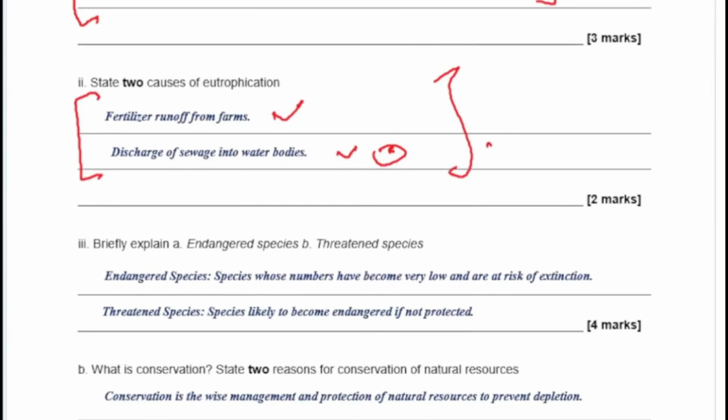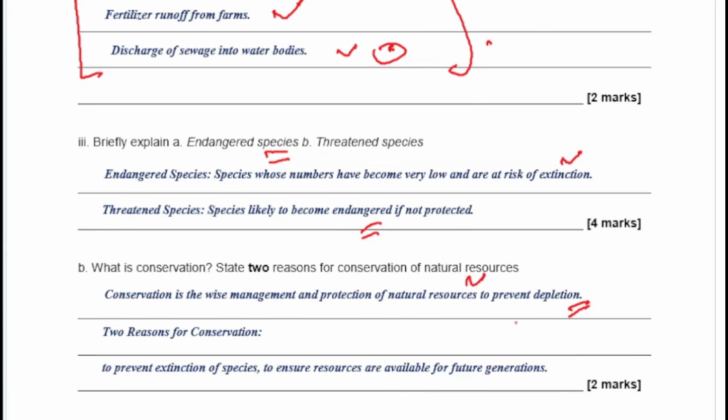Now, explain endangered species and threatened species. Endangered species are those whose number of organisms has become very low and are at the risk of extinction. Okay, so you no longer see them every time, and before you know, they will become extinct. And threatened species are also very close to becoming what? Endangered. So that's the difference between them.